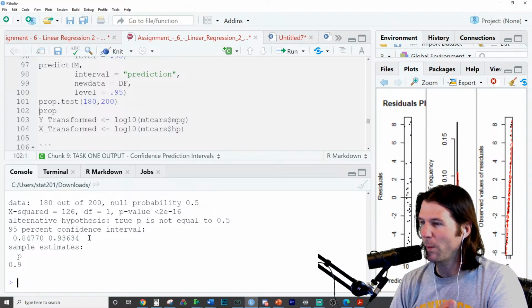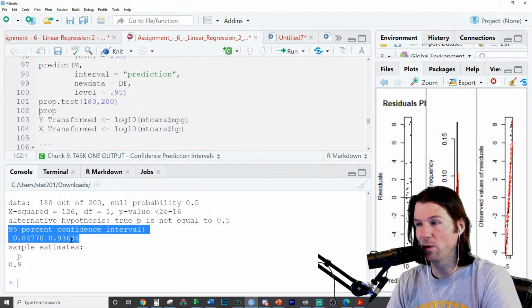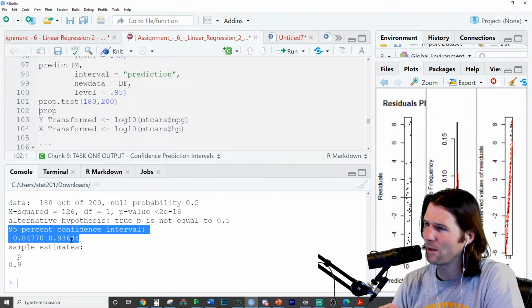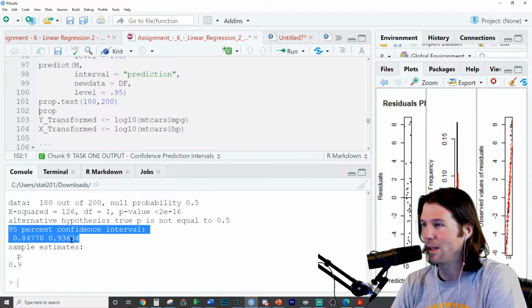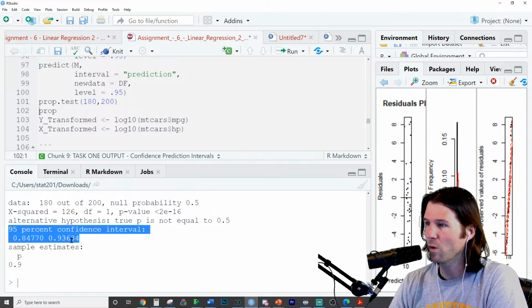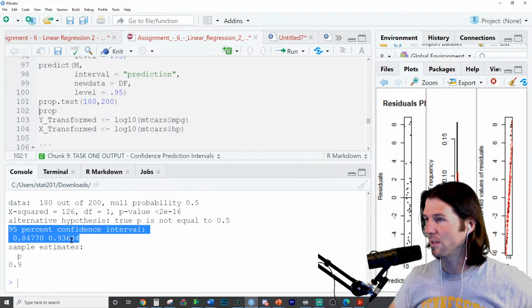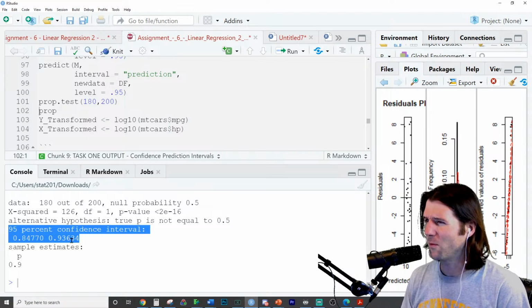But if we're going to talk for the whole population, we're 95% confident the true proportion of people who like Taco Bell is somewhere between about 85 to 94. If I'm reporting it to people, I might just say about 85 to 94. I'll put the decimal places in the report. But in casual conversation, I'd say it's probably between about 85 to 94 from what we estimated. We have more exact figures in the report showing all the mathematics, so you can see the calculations that were done. But I'd say it's about 85, 94-ish.